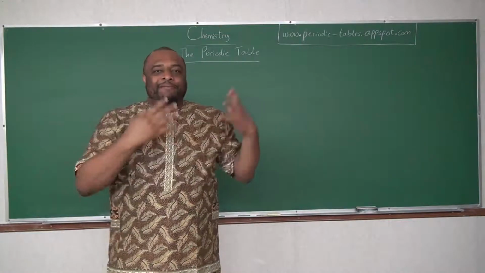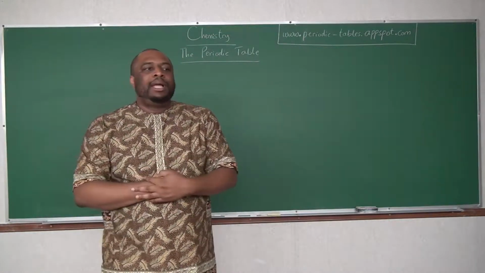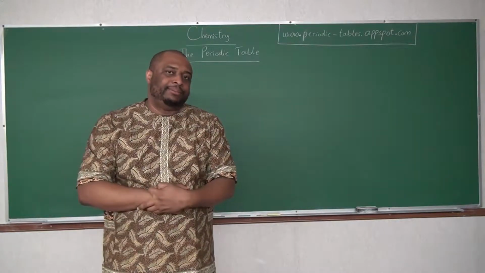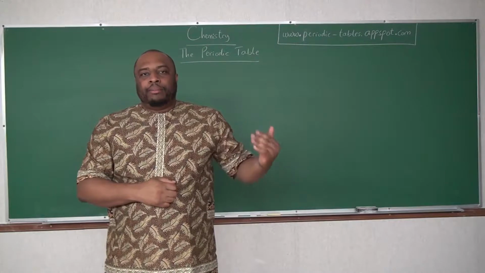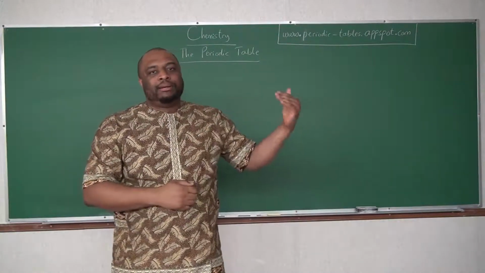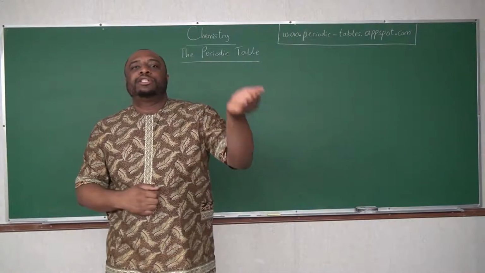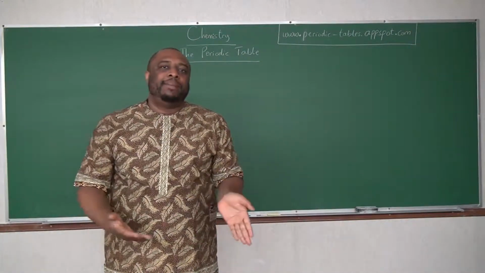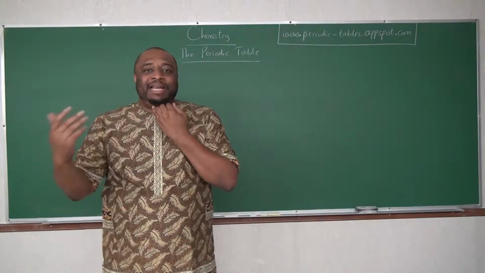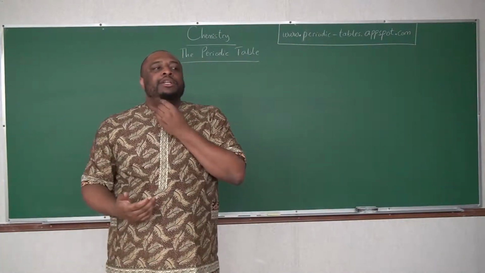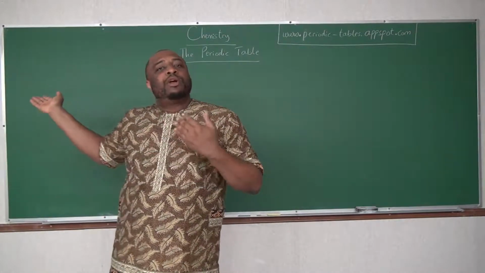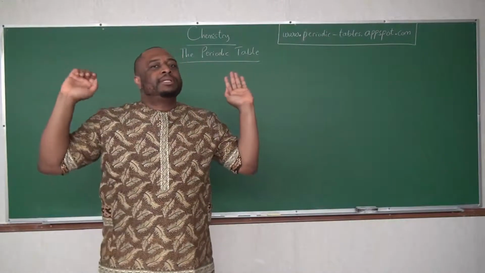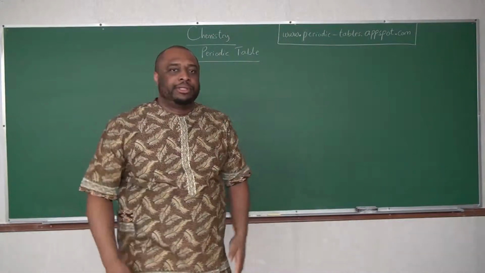We define atomic number as the number of protons in an atom of an element. But some textbooks will still say it is also equal to the number of electrons, because the number of protons in an atom is equal to the number of electrons. So for the atomic numbers we are going to list here, just know that each has the number of protons and also the number of electrons.